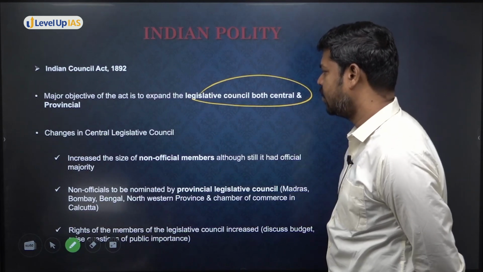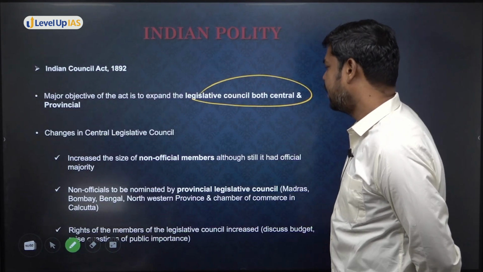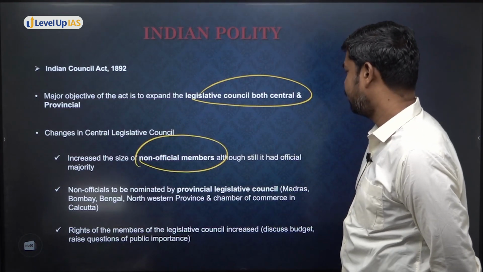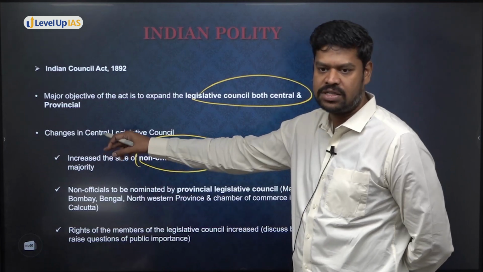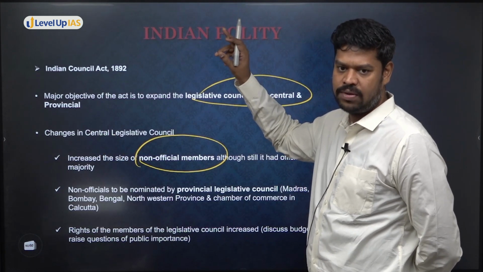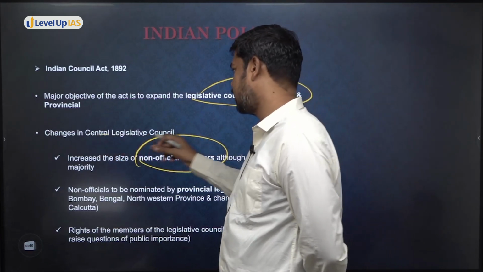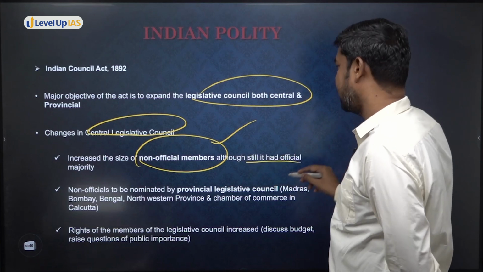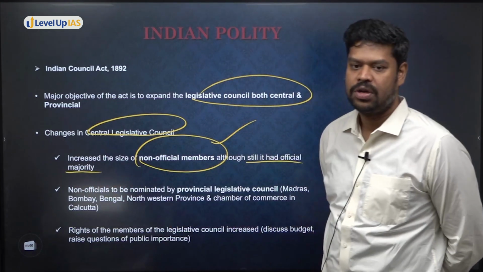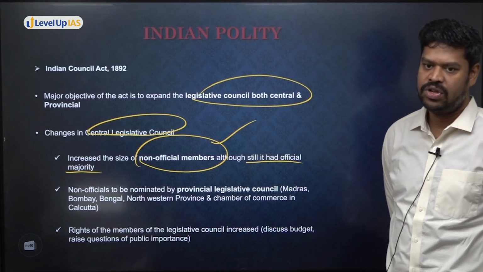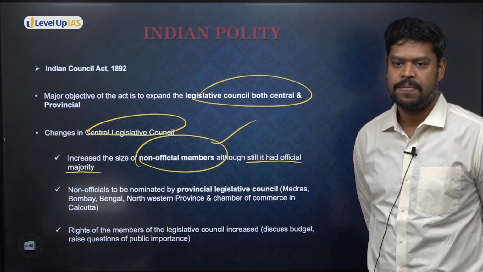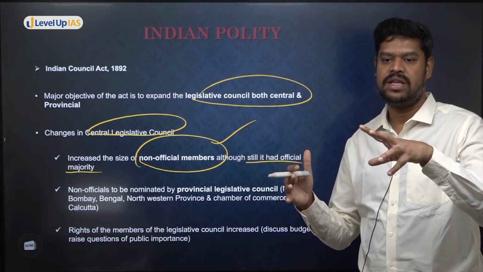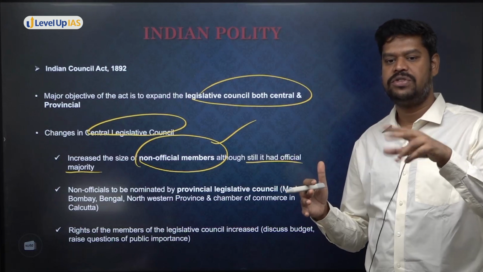Changes in the Central Legislative Council. So what are the major changes? It increased the size of non-official members. I'm talking about the Central Legislative Council. Where is the Central Legislative Council? In Calcutta. So whatever is in Calcutta is the Central Legislative Council. It increased the size of non-official members, although it still had an official majority. Although it increased the number of non-officials, who was still in the majority? The officials. And what is the difference between officials and non-officials?